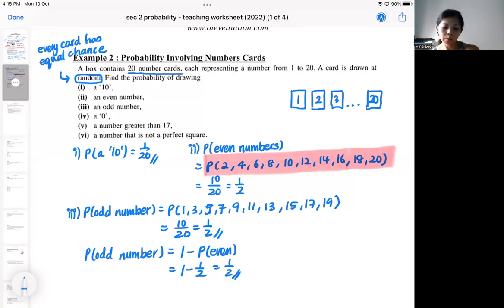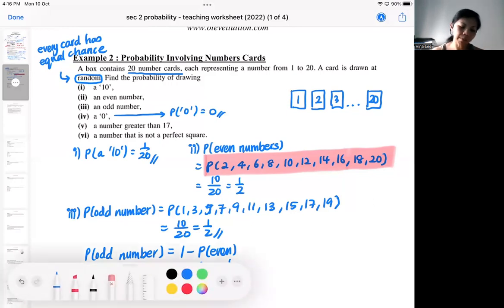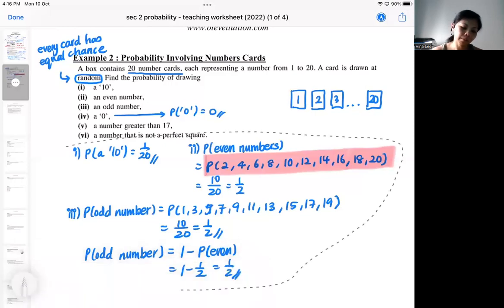Okay. So part 4, what is the probability of having a card that is 0? You realize that there's no 0 card. So there is no chance at all. It will not happen. So the chance is 0. Okay, subsequently, let me erase this part first. Make sure you take down this part first.